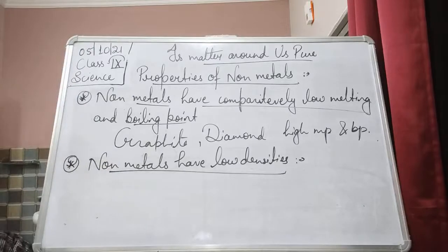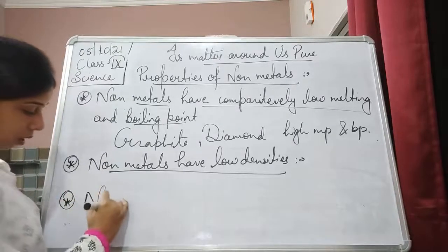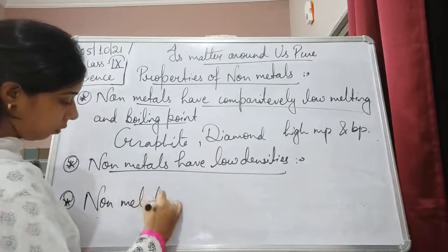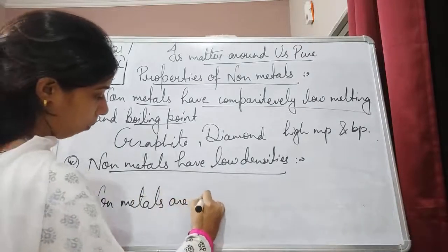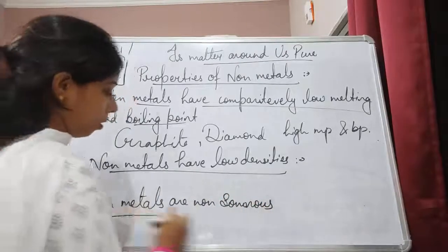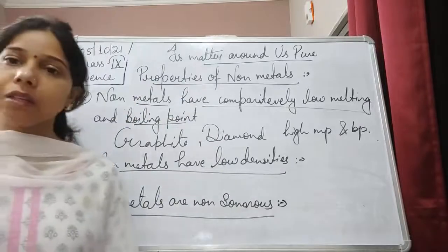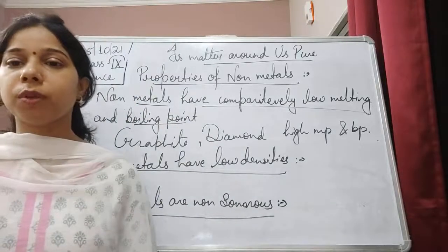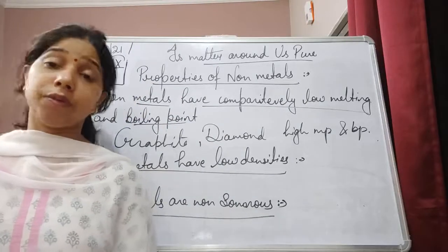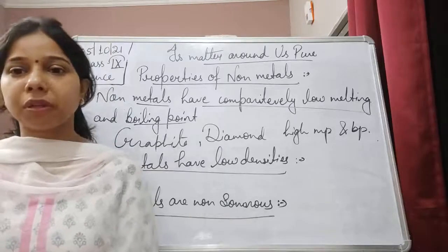Okay, the last one is that non-metals are non-sonorous. When we strike a metal with a hard object, it produces sound, that is sonority, that is sonorous.